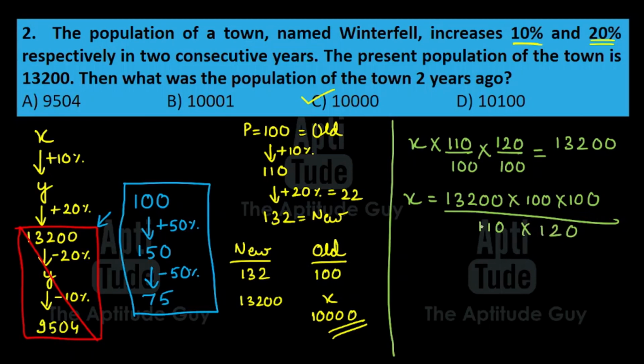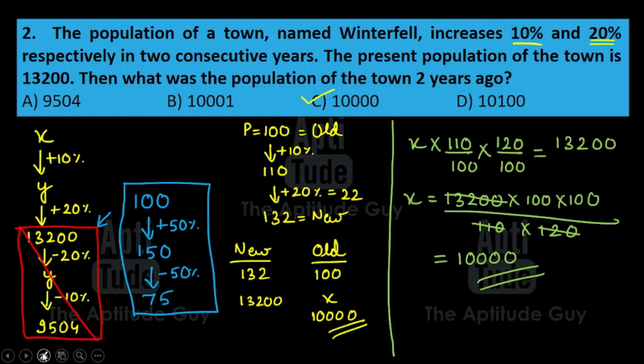That's it. Now 110 into 120 is equal to 13200. So the whole thing gets cancelled. What are we left with? 100 into 100, that is of course 10,000. So either way you solve it, you get option C as the answer. You can use the 100 method or you can use the X method. Choice is yours, of course.